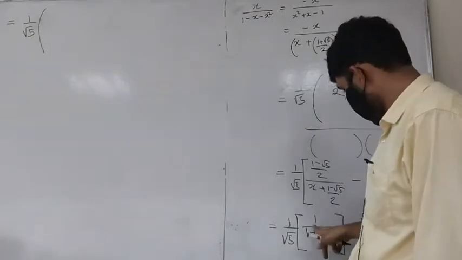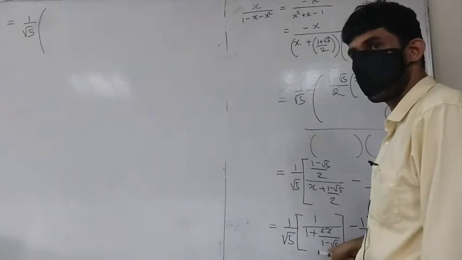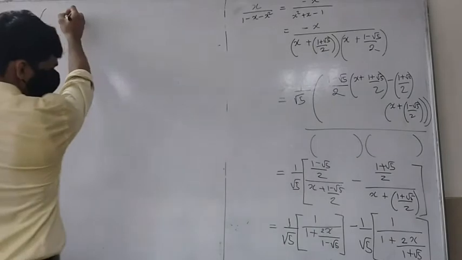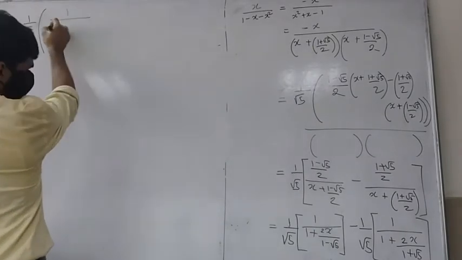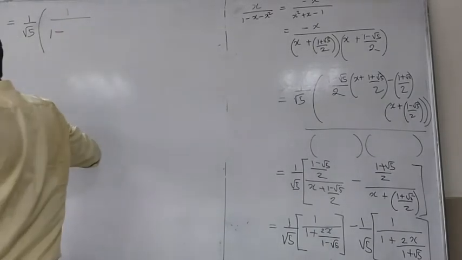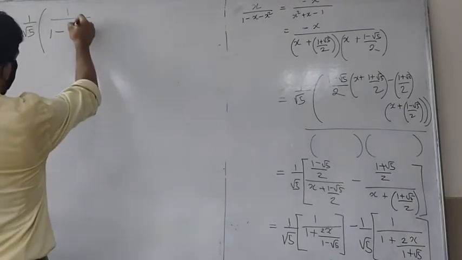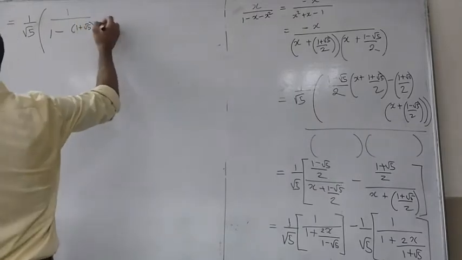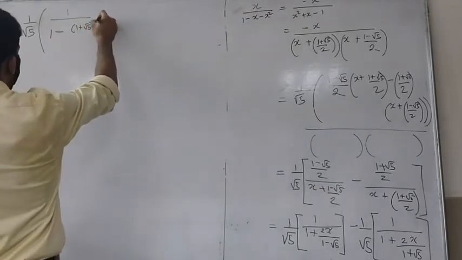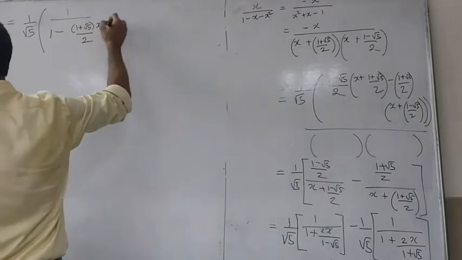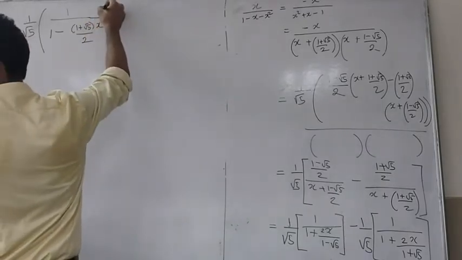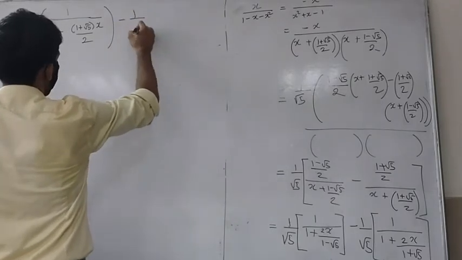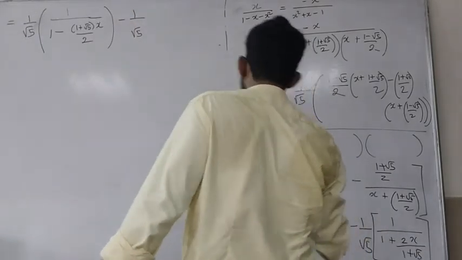Minus 4. So the 2 will cancel off with that, giving you 2 in the denominator, minus 2 in the denominator. Let me write it. You will get 1 upon 1 minus, because of that minus 2 from the denominator, x times, so you will get here 1 plus root 5, because that's what we are multiplying up and down, x upon 2. Okay, is that okay?